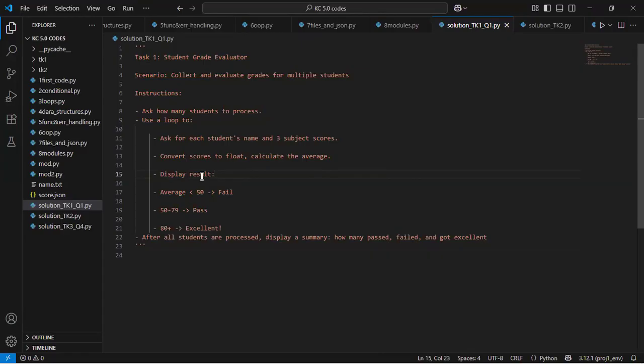But then the results should be displayed in many ways, where we keep count of how many students passed, how many failed, and how many got excellent. To have excellent, you have to have 80 and above, with 80 inclusive. To have a pass, you have to sit somewhere between 50 and 79, both inclusive. And anything below 50 is a fail. That was basically the task that we were given.